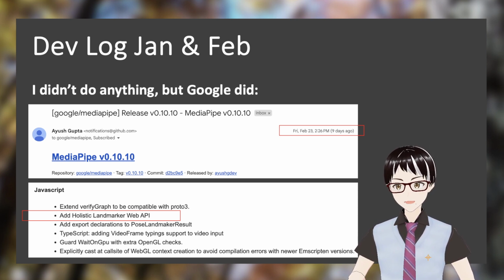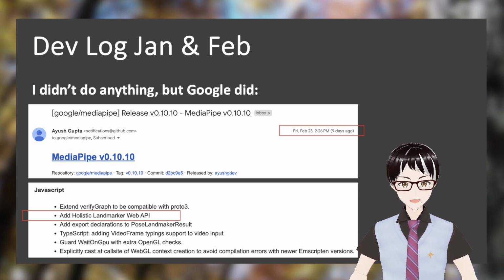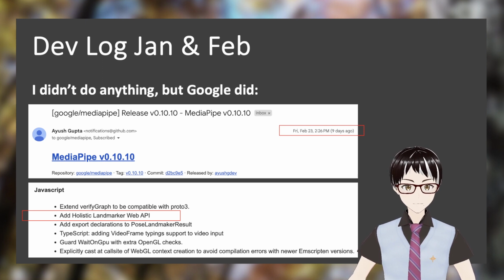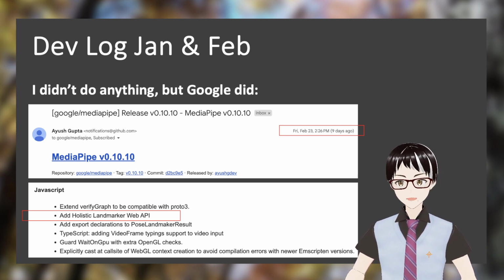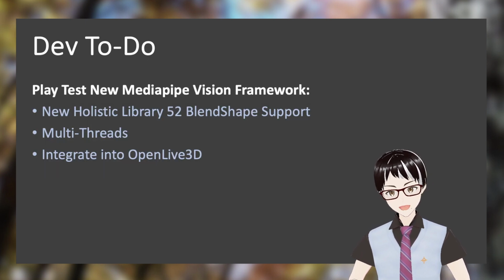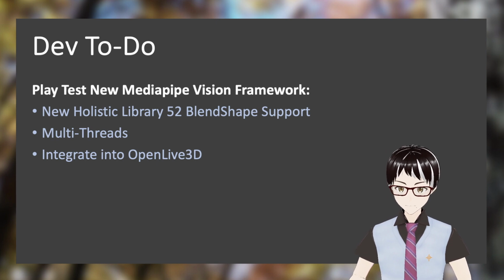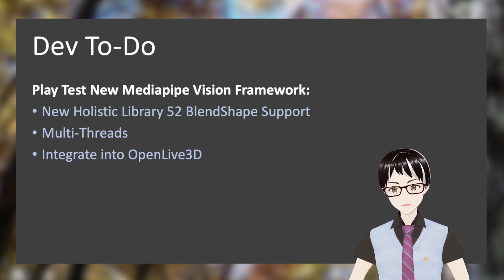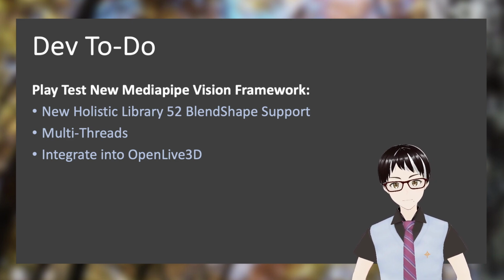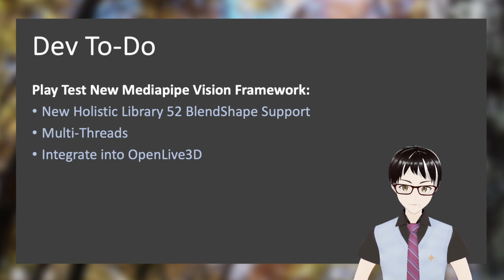So here are the things that we will have to do, right? Since we just received this email on February 23, which is basically last week, we haven't started doing pretty much anything yet, but there are some things that we have to further test, right? So we will need to test the MediaPipe Vision framework for two major changes that we're going to implement.